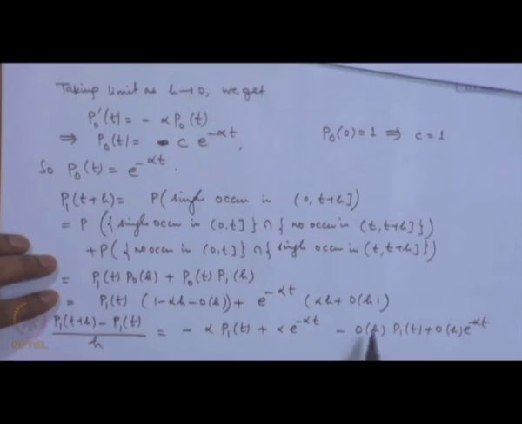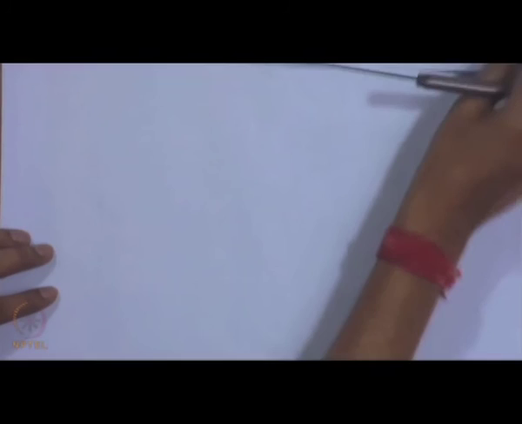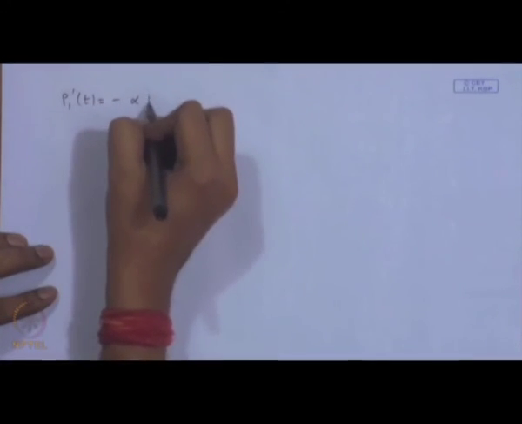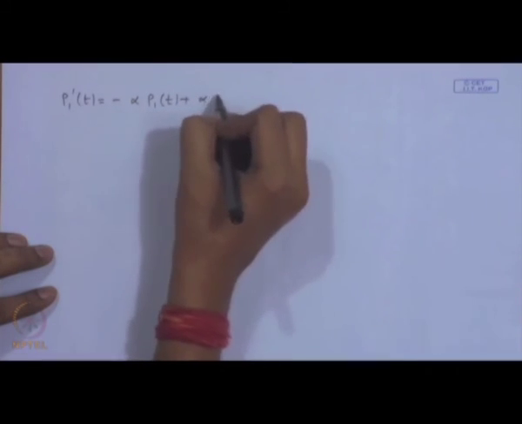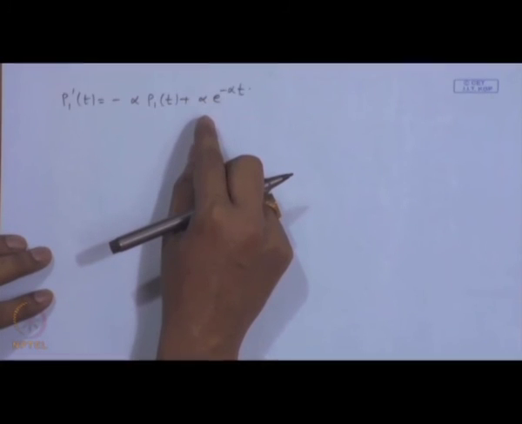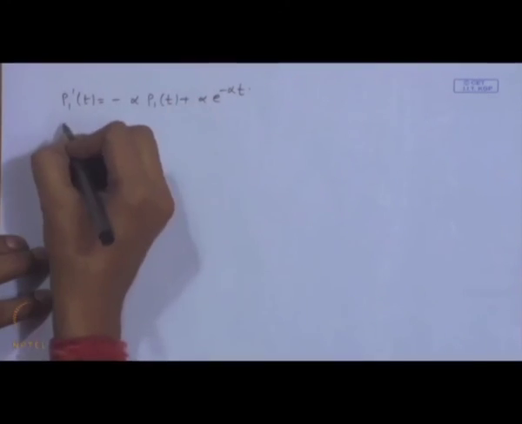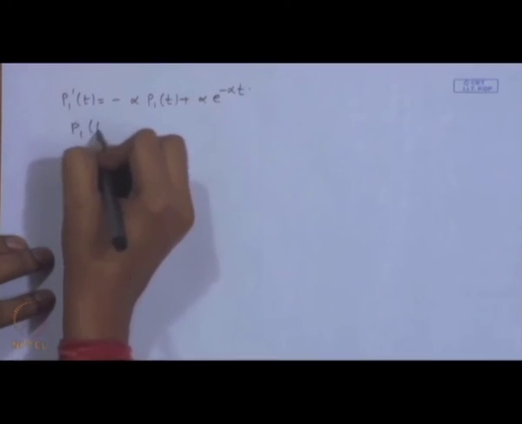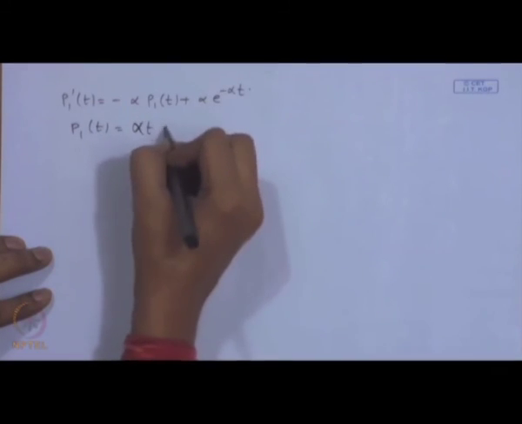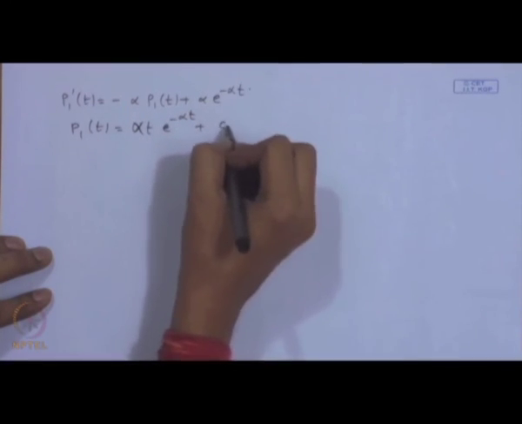So, if I take h tending to 0, we get here p 1 prime t is equal to minus alpha p 1 t plus alpha e to the power minus alpha t. This is nothing but a first order linear differential equation. So, we can solve it easily and the solution turns out to be p 1 t is equal to alpha t e to the power minus alpha t plus a constant.